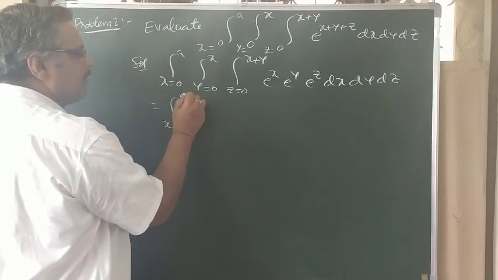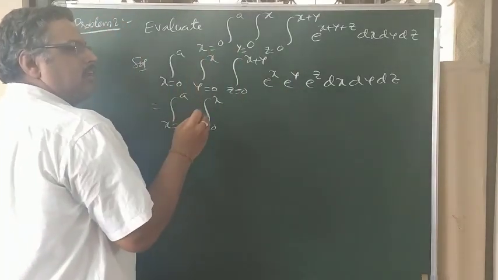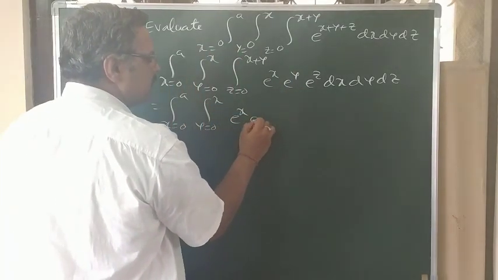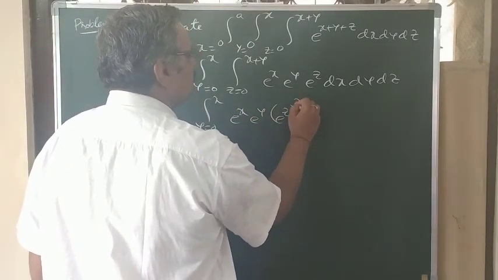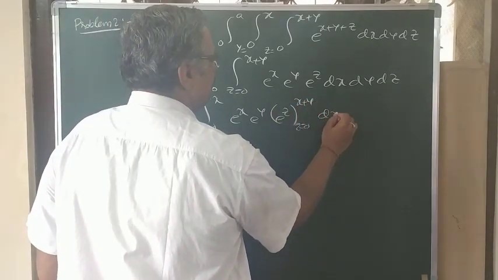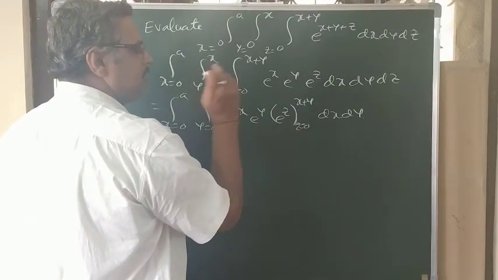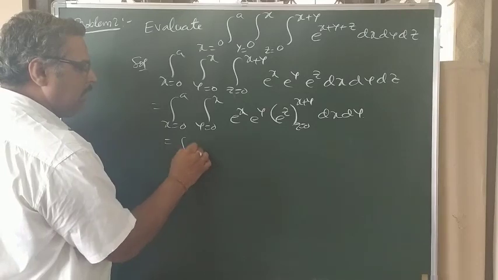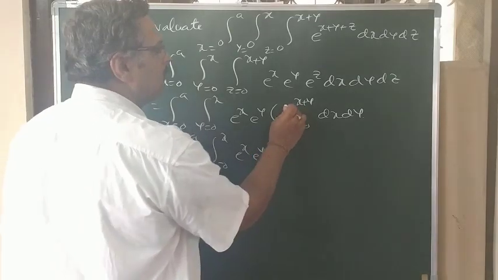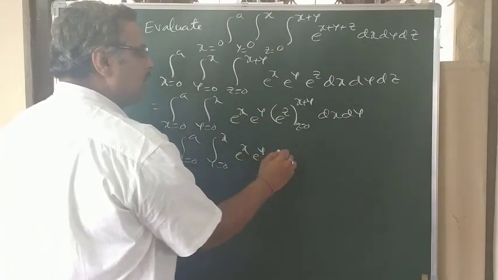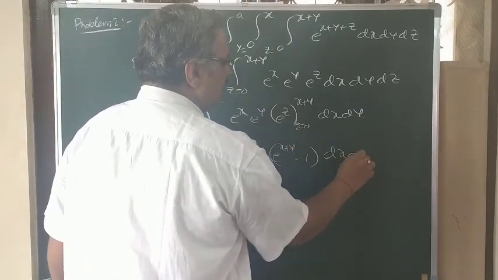X is 0 to a, y is 0 to x. Now integral e power z is e power z. E power x constant, e power y constant, e power z, z is 0 to x plus y. Now first put z equals to x plus y, then z equals to 0. X is 0 to a, y is 0 to x, e power x into e power y into, put z equals to x plus y, e power x plus y minus e power 0, dy dx.